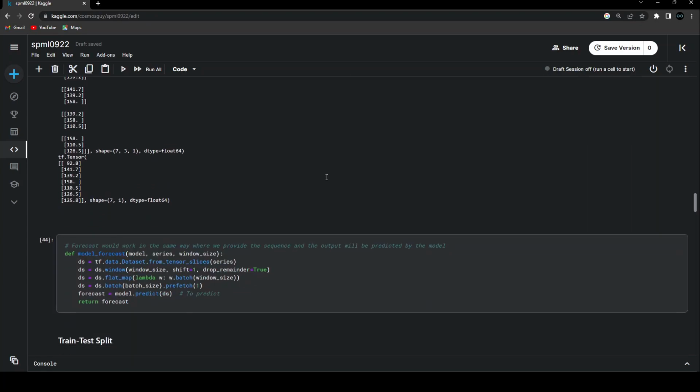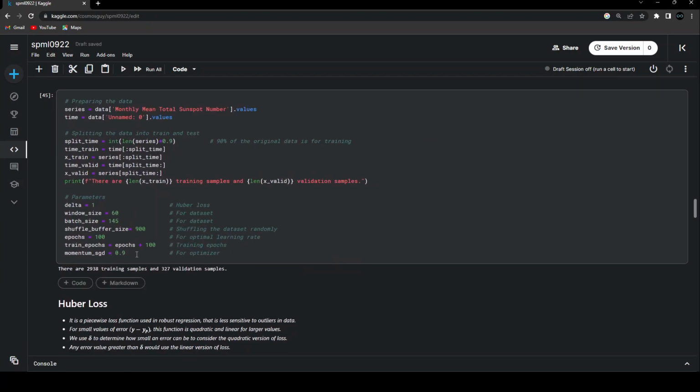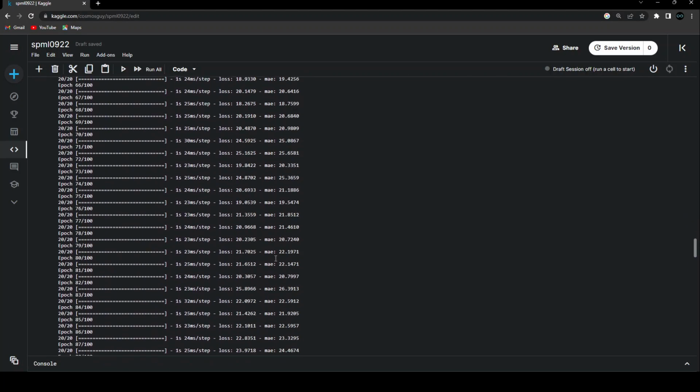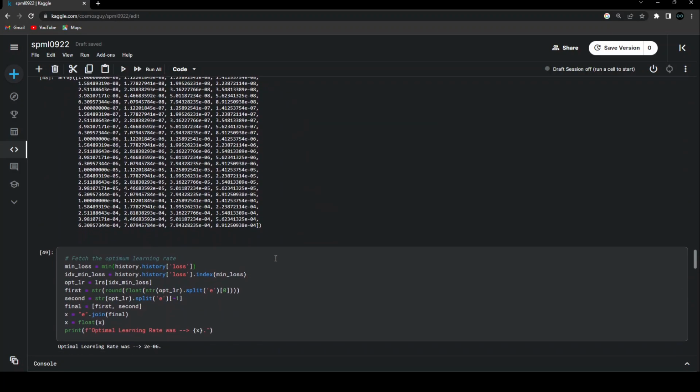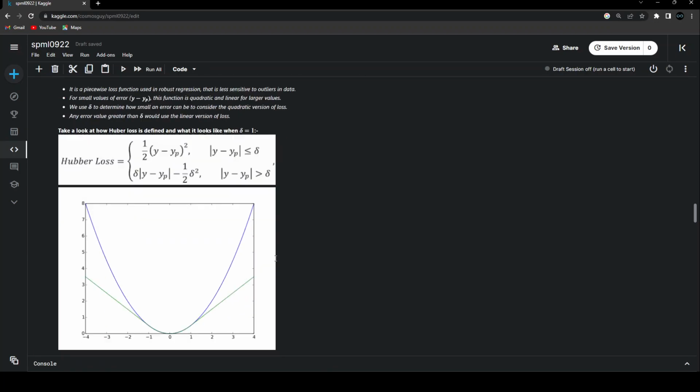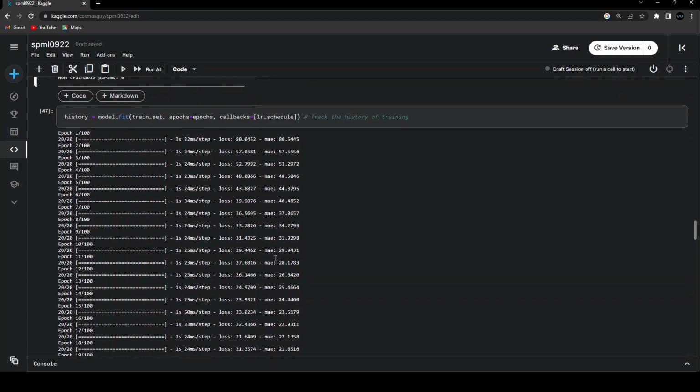Where is it? Yeah, over here, the momentum SGD. This is just going to ensure that our model is converging in a faster way. You can try different values of momentum, and you can get different results. You see for yourself how, by changing this momentum value, you are getting different values as the output. All right. So with that being said, where were we?